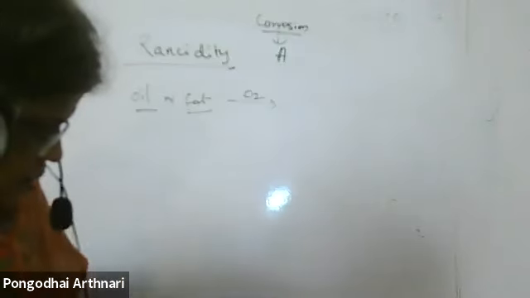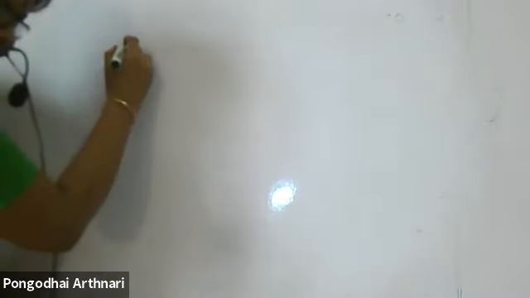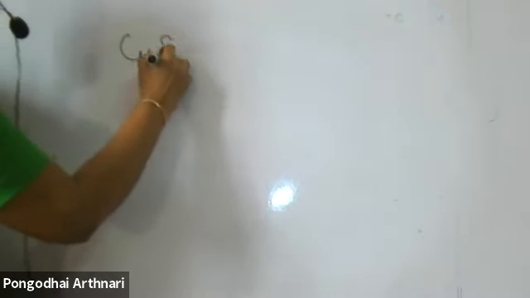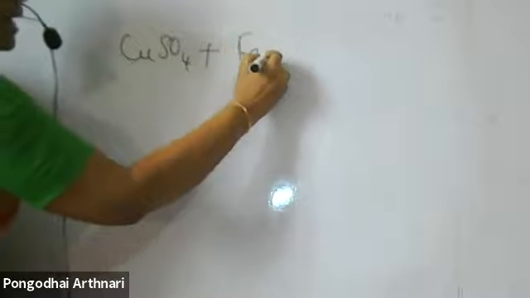Copper sulfate reacts with iron to form iron sulfate and copper. Let's see, I'm writing. What does the color change when copper sulfate is treated with an iron nail?